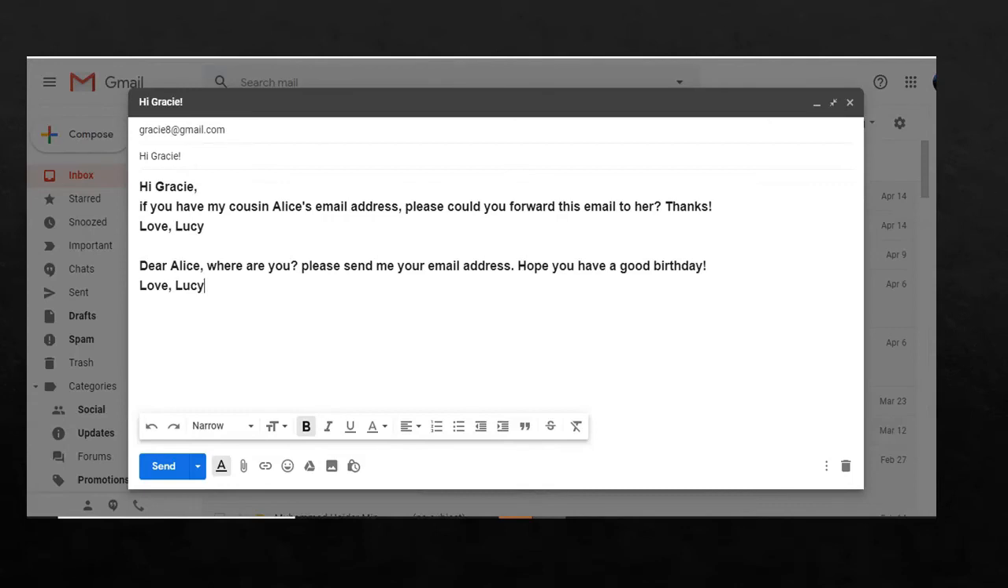Then the second, gracie@gmail.com. This is the email address of the person to whom we are sending an email. Then comes the text or the main body, what you are going to say, and then tap the send button or click the send button and your email is sent. This is how we write an email on computers.